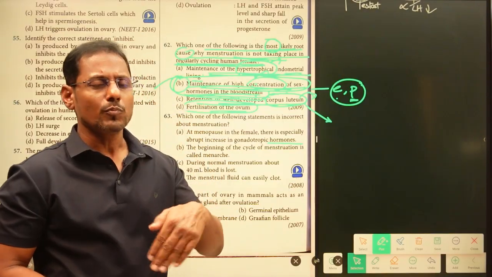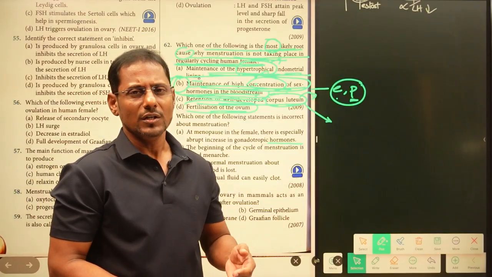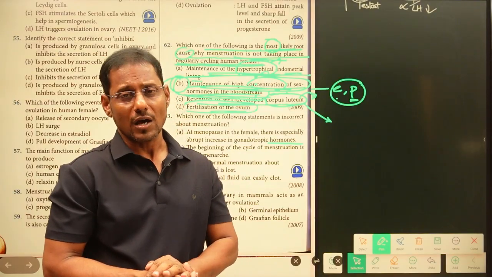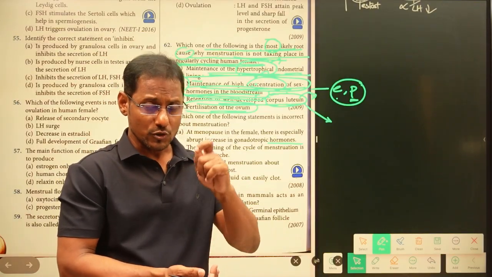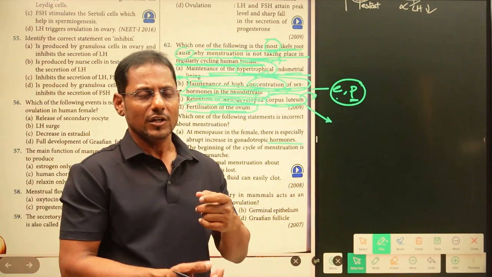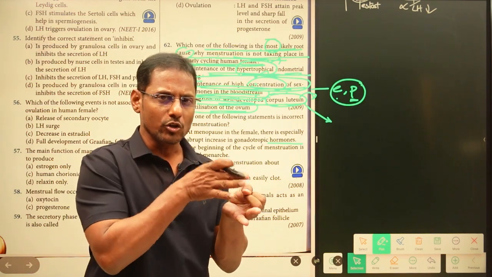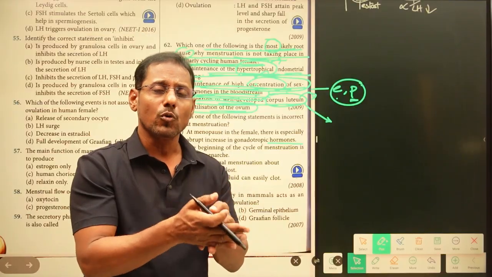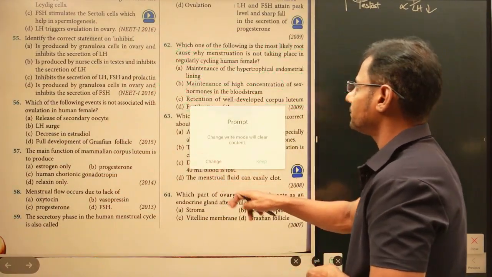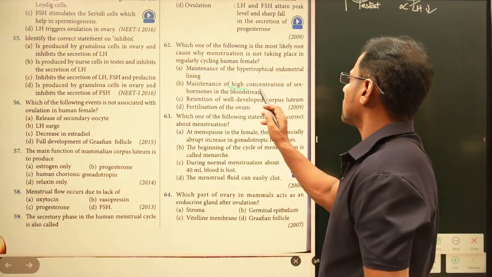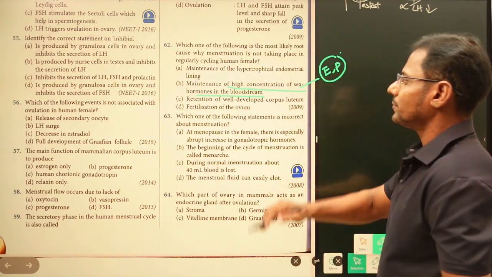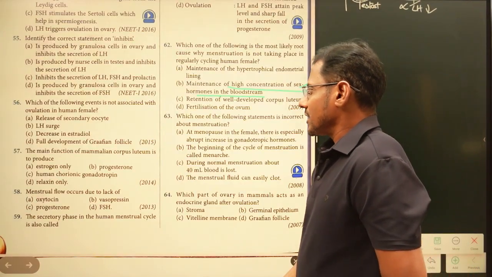Now, if you want to postpone your menstrual cycle, if there is something like a puja, you are going to administer some tablet. In those tablets you will have the sex hormones, estrogen and progesterone, present in that particular pill. If you take it, you are going to introduce estrogen and progesterone into your bloodstream, which is going to postpone your menstruation, right? So this is the right answer here. Maintenance of high concentration of sex hormones in the bloodstream, that is estrogen and progesterone, right? And let us check the next one.